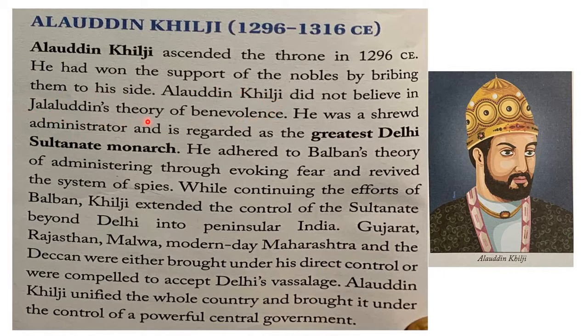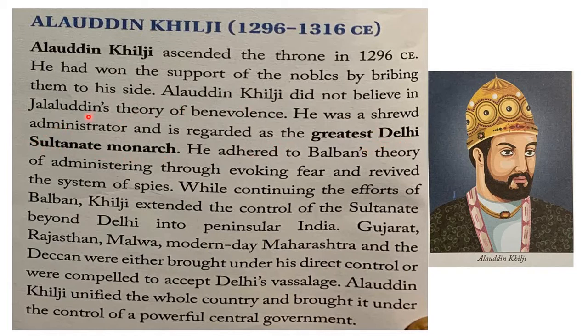Even when his officers revolted against him, he made peaceful negotiations. But Alauddin Khilji did not believe in such a kind approach towards rebellions. He was a shrewd administrator and is regarded as the greatest Delhi Sultanate monarch.